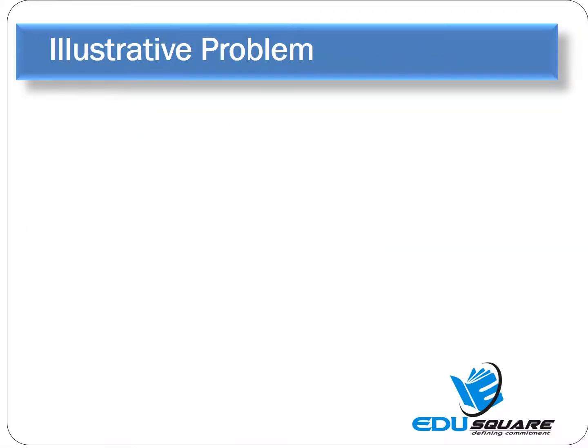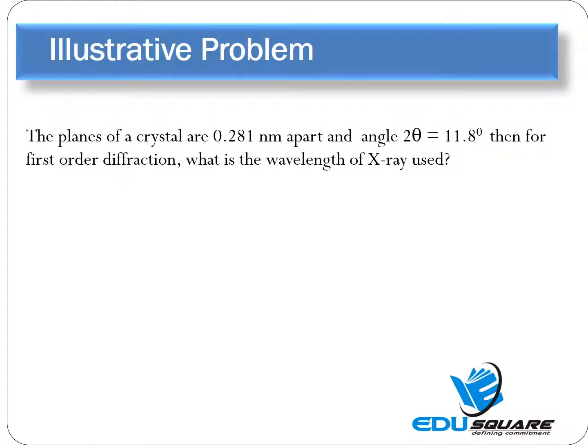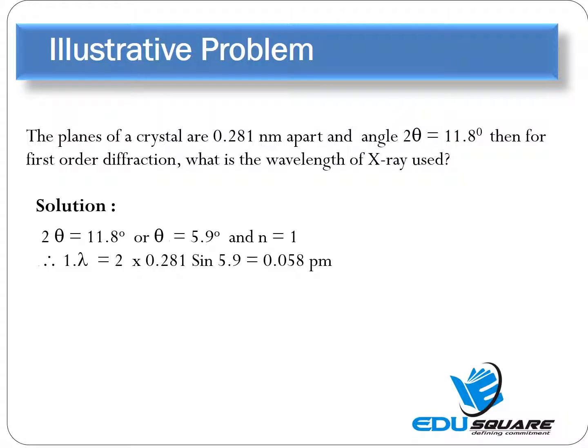There is a small illustrative problem over here on the basis of Bragg's equation. The planes of a crystal are 0.281 nanometer apart and angle 2 theta is equal to 1.8 degrees. Then for first order diffraction, what is the wavelength of X-ray used? By applying the Bragg equation, we can come to its conclusion, and the answer is 0.058.